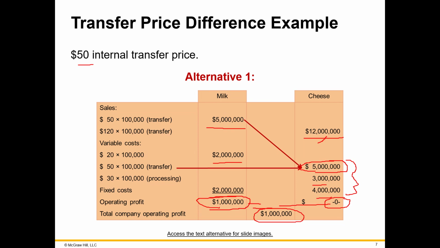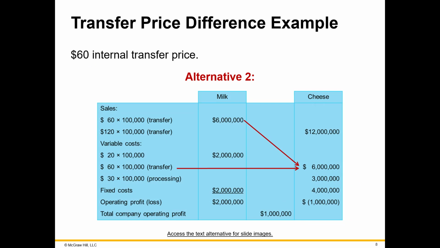But let's see what happens if the company uses a transfer price of $60. If they use $60, then milk's revenue is going to be $6 million, the 60 times 100,000 units. The costs are going to be the same, $2 million in variable costs and then $2 million in fixed costs. So you take the $6 million minus the $4 million, and then the milk division has $2 million in operating profits. What about cheese? What about the cheese division?